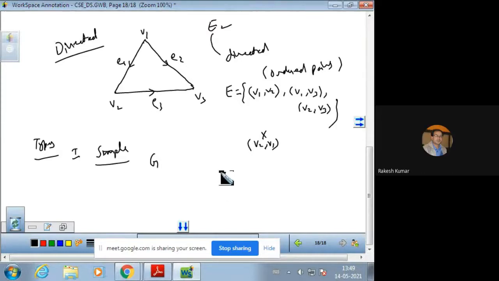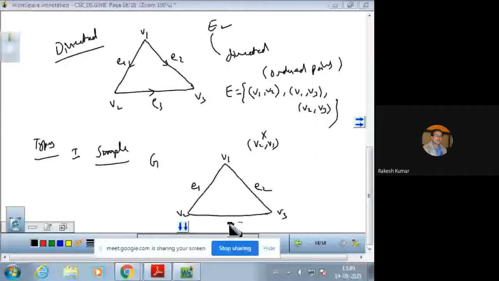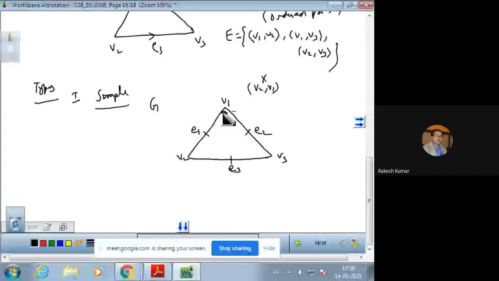Now, this is the unordered pair of vertices graph V1, V2, V3 having edges E1, E2, E3. So these are the edges here in the graph. Three edges are there in the triangle. These are the edges marked. So these are unordered pairs of vertices. But if two vertices are joined only by an edge, but not more than one edge, so this is an edge between the pair of vertices.